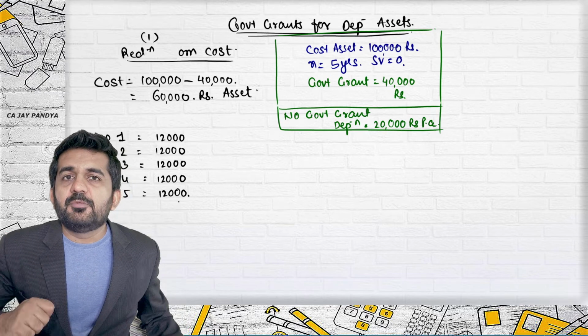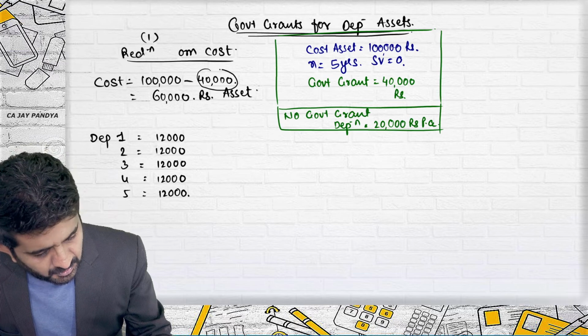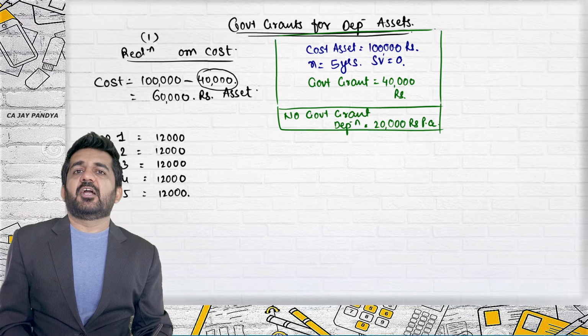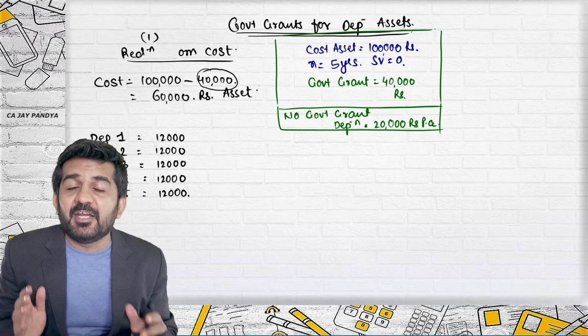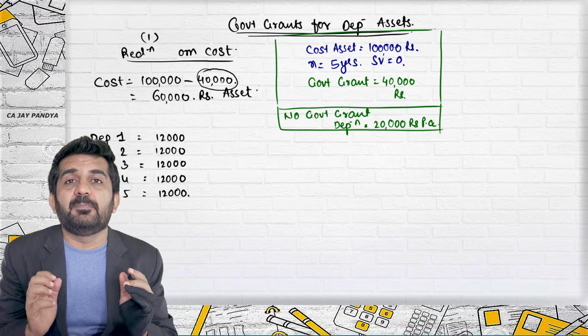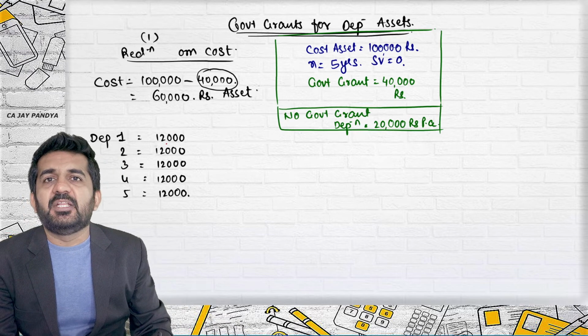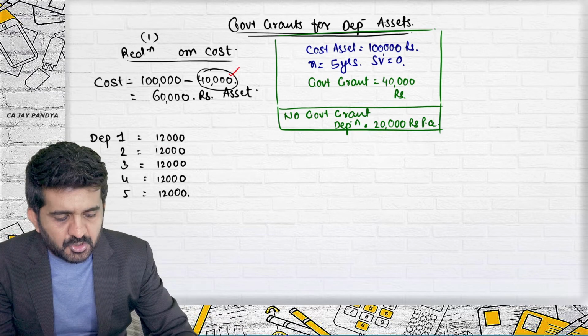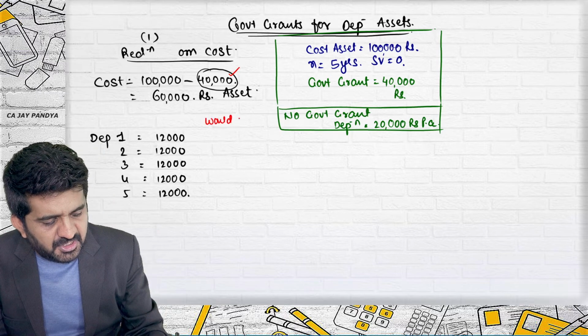Income should be credited to P&L account. Where is this 40,000 rupees credited to P&L account? Believe me, it is credited. Not exactly credited, but you are recording it in P&L account.